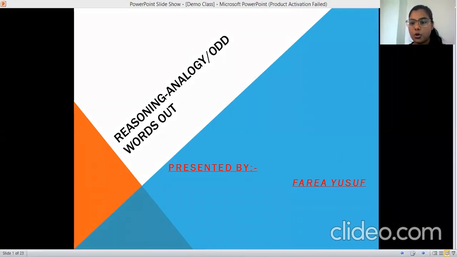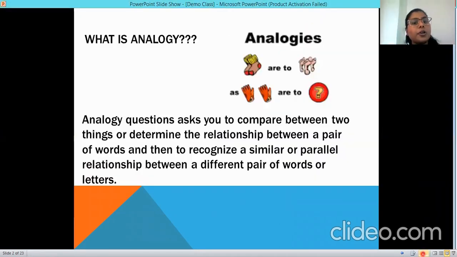Okay, so let's start with what is analogy. Analogy questions ask you to compare two things or determine the relationship between a pair of words and then recognize a similar or parallel relationship between a different pair of words or letters. In the picture here you can see socks and feet. How are socks and feet related? We wear socks on our feet. So what would be the answer for mittens? It will be hands. We wear mittens on our hands.